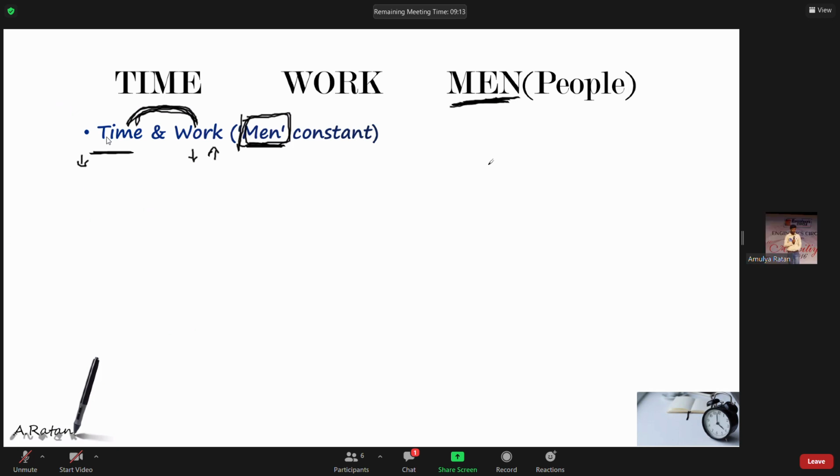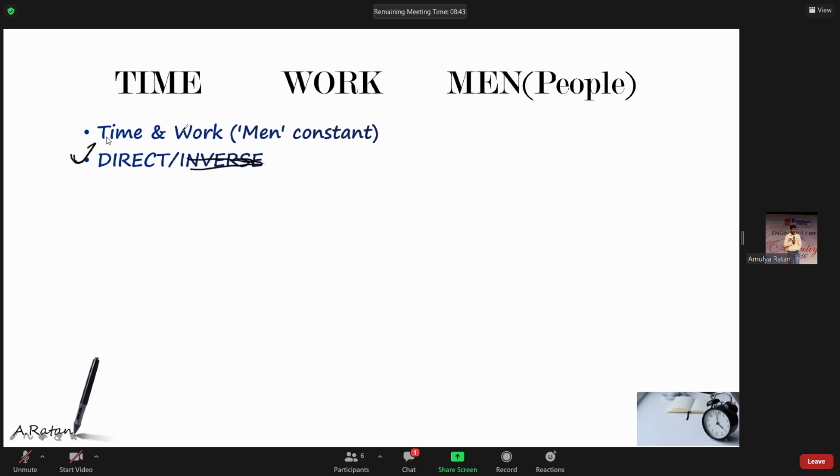Or else, in order to do more work, we require more time. In order to do less work, we require less time. So this is direct proportion. Are you getting me? It's not inverse, it's a direct proportion. When men are constant, time and work is a direct proportion. In more time you can do more work, in less time less work. To do less work less time is needed, to do more work more time is needed, when men is constant.